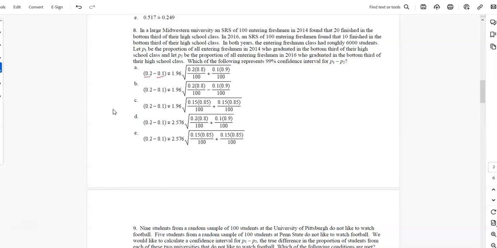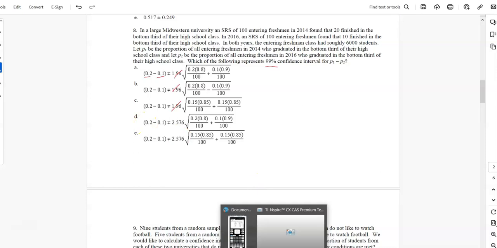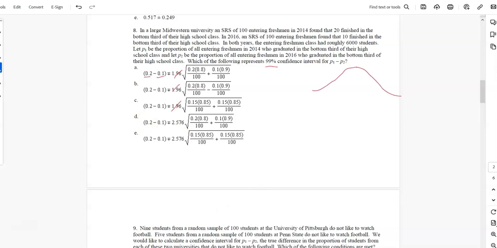It's 99% confidence. So right away we could figure out the answer. You probably know it's not that because that's the 95% confidence z critical value. But in case you forgot how to do that, I like to draw it this way. So you draw 99% in the middle, which means 0.5% over here and 0.5% over here. So if you're finding this z critical value, to the left of that point is 0.995.